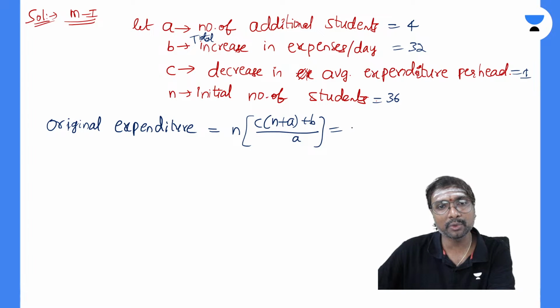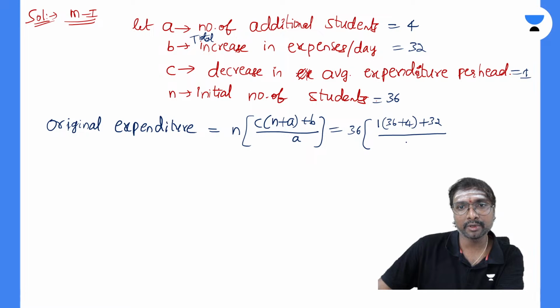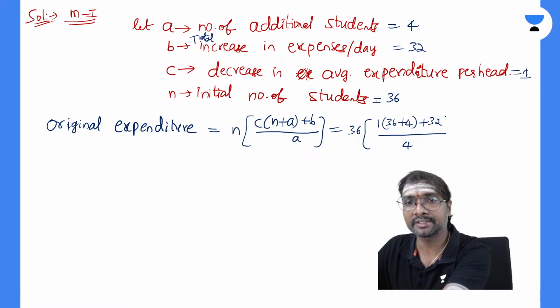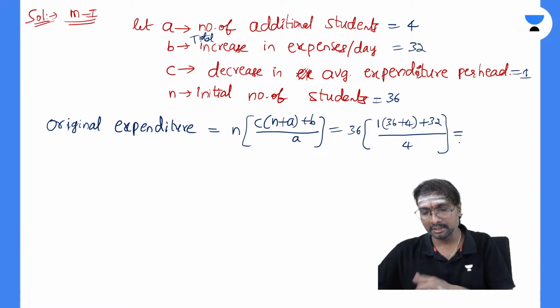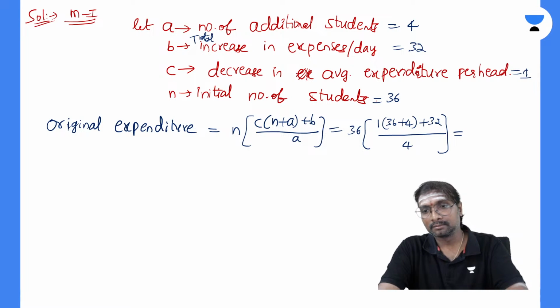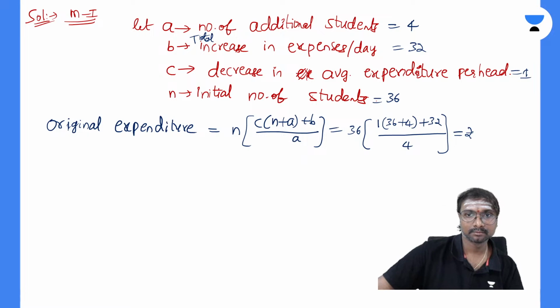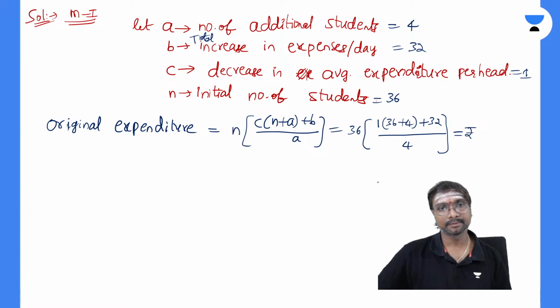Substitute in this, all of you. What are you getting? N is 36, into C which is 1, into N plus A which is 36 plus 4, plus B which is 32, divided by A which is 4. Solve this question everyone and tell me the answer. How much does it come to be?